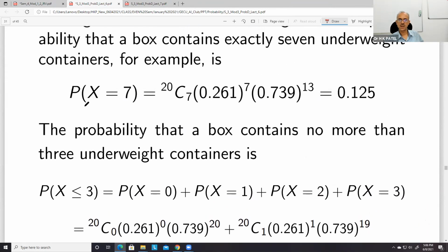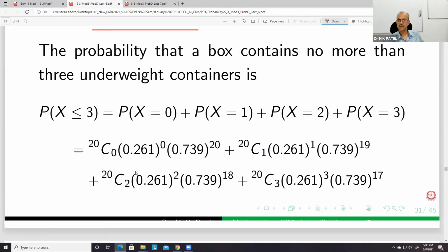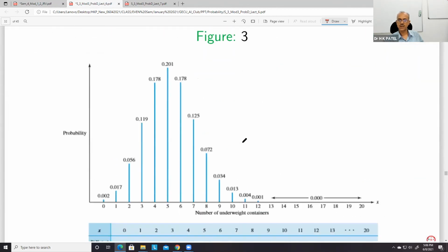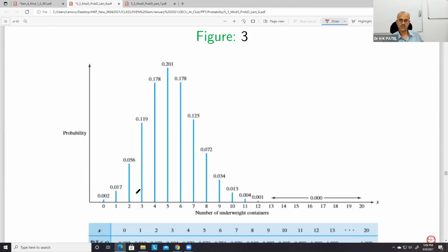Some probabilities are also calculated. For example, if there are 7 underweight containers, what is the probability? Less than or equal to 3 underweight in a box, what is the probability? Okay. So this is also very much normal, but not exactly the normal distribution. You can see it is right tailed, no? Yeah, yeah.